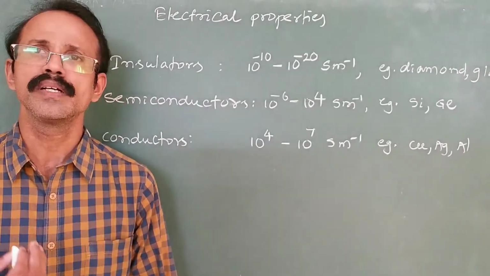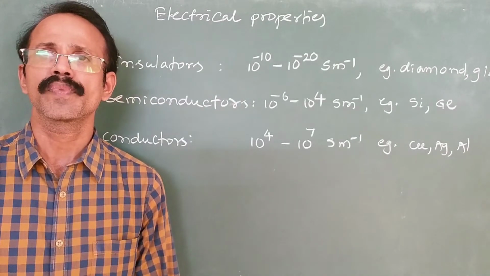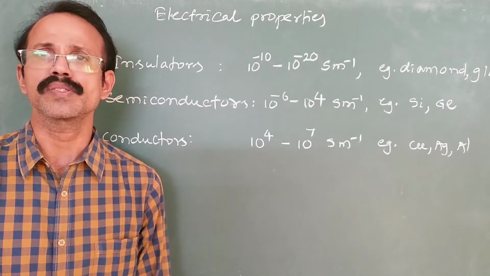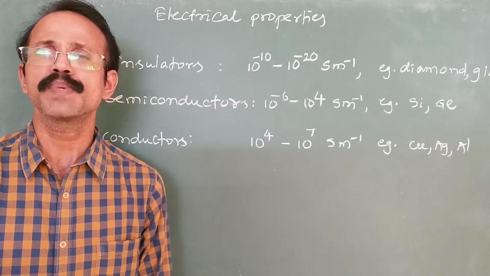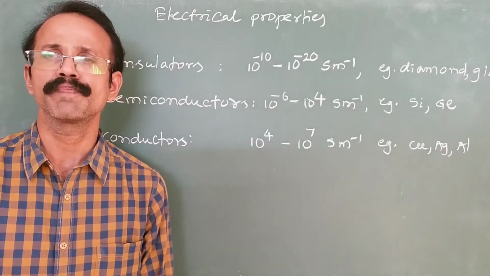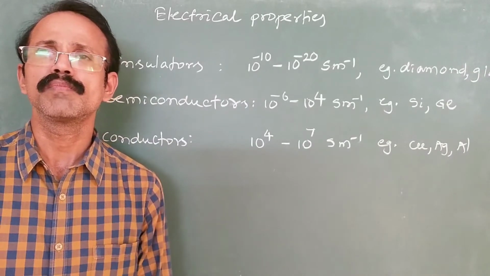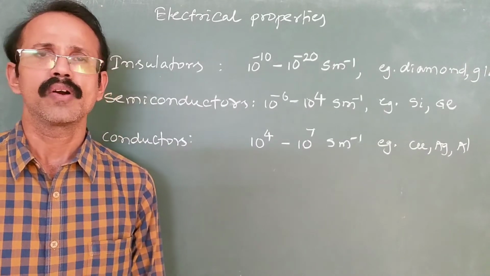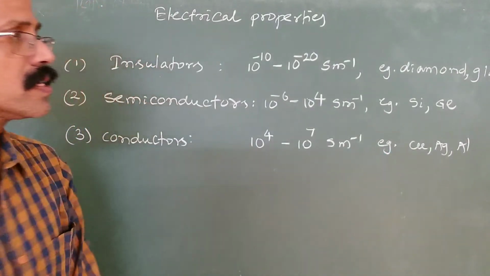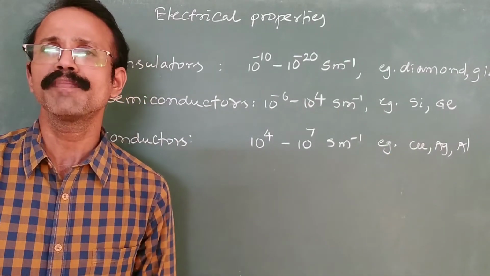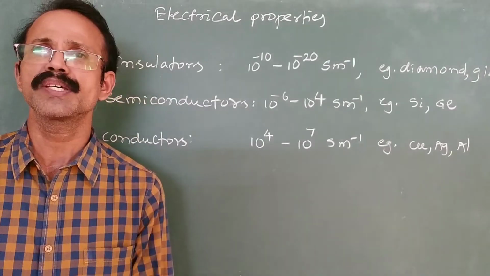Metals are good conductors of electricity because they have free electrons, and these free electrons move freely in the lattice spaces created by the metal atoms. So that is why they are good conductors of electricity. The examples for metallic conductors are copper, silver, gold, aluminum, like that we have different examples.